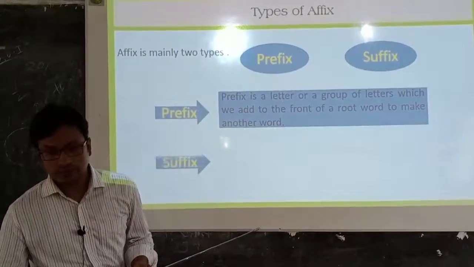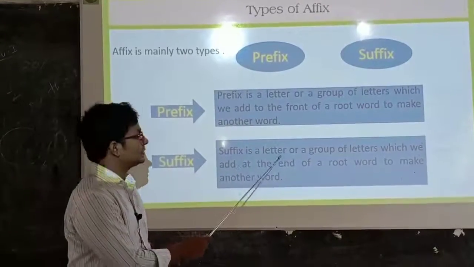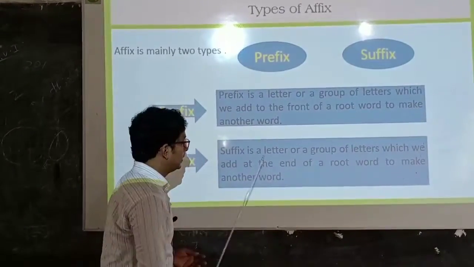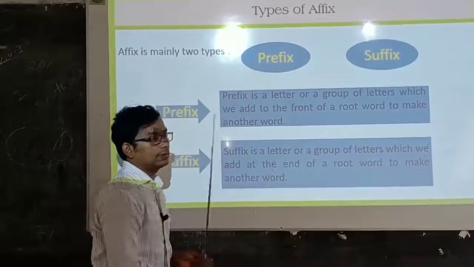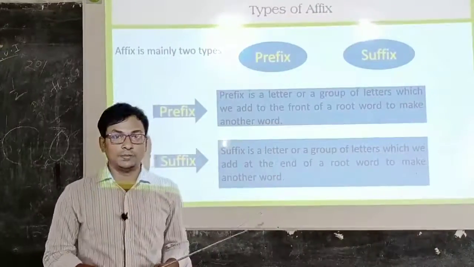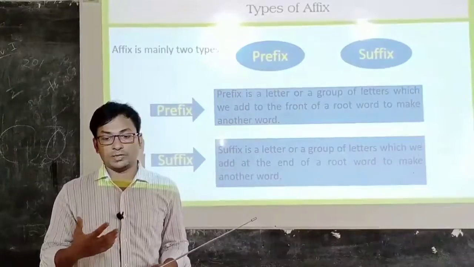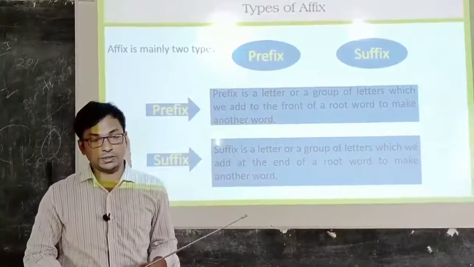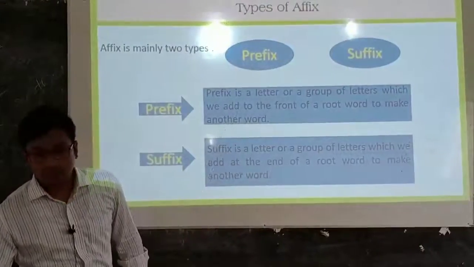Okay, so these are the definitions of prefix and suffix. Suffix is a letter or a group of letters which we add at the end of a root word to make another word. Please pay attention and be attentive, because this definition is very important to understand what is prefix and suffix very clearly. Okay, so I hope that you have already understood it.